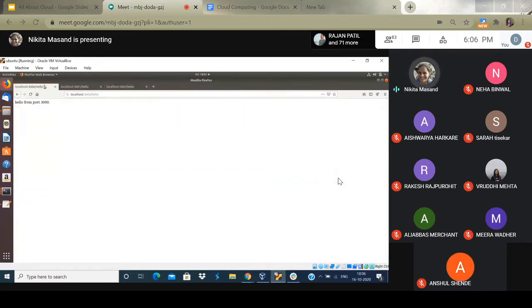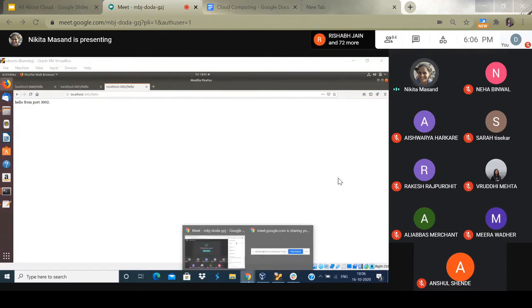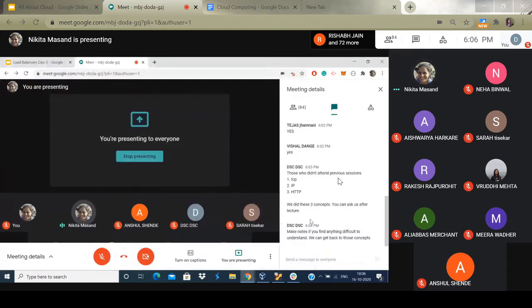You should imagine that this is one application server, this is another application server, and this is another, and all of them are running at different ports. If I draw it here, you can also ask doubts.